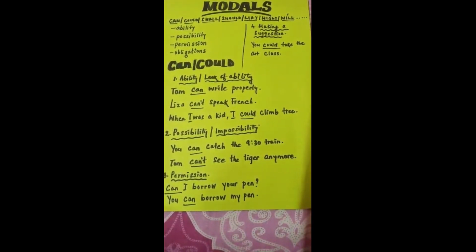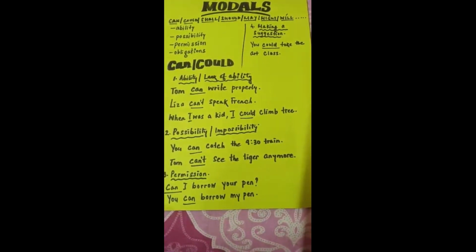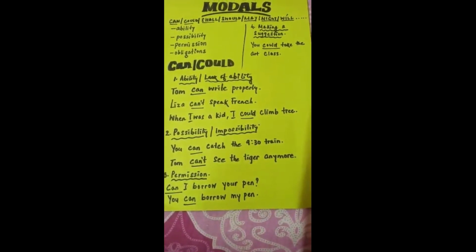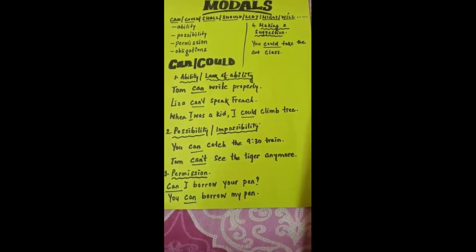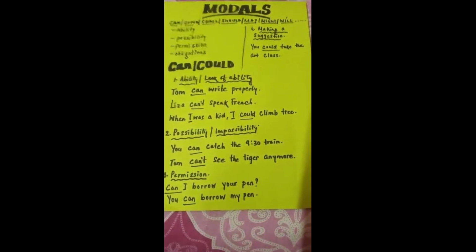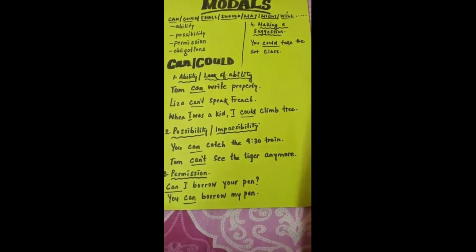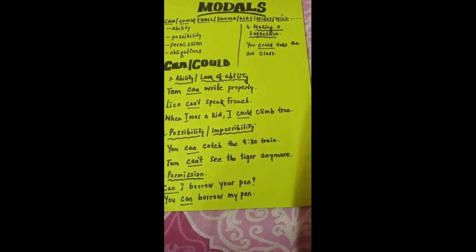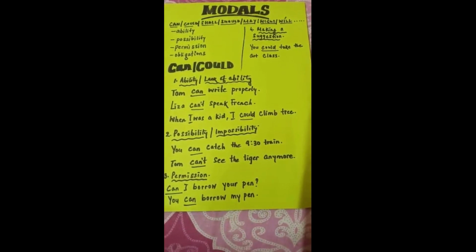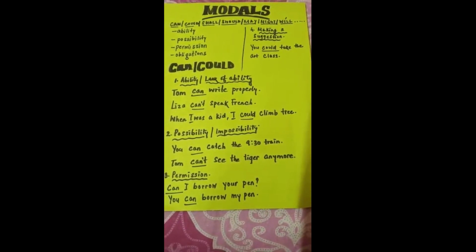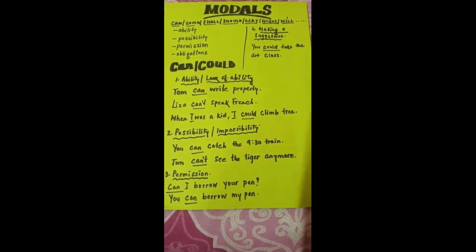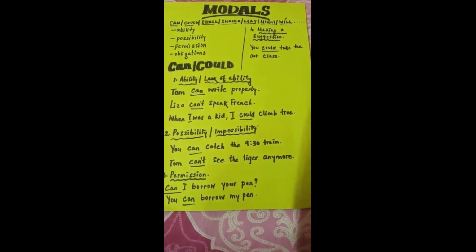Next sentence: Lisa can't speak French. So in this sentence, the word can't is the modal and it expresses the inability, or lack of ability, of Lisa. Next sentence: When I was a kid, I could climb trees. So over here, the word could is the modal, and could is used to express the ability of the past.